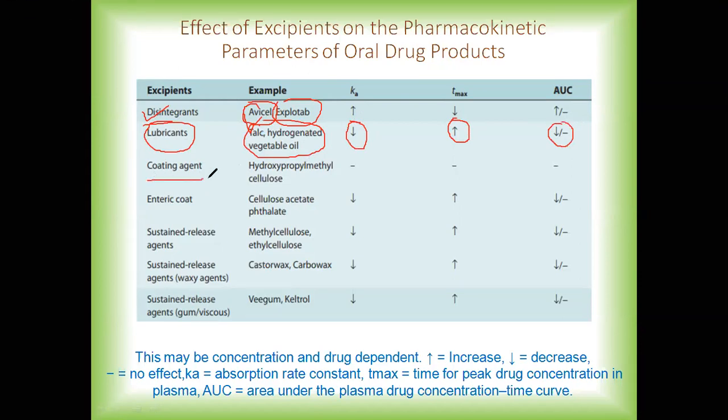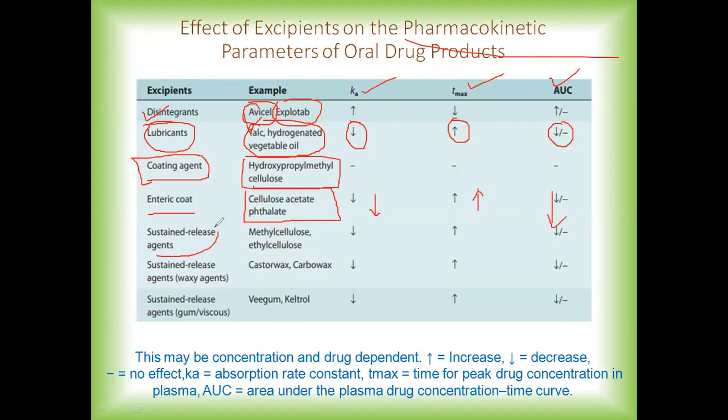Now when we talk about coating agents, for example HPMC or other coating agents, mainly here we are talking about HPMC. It does not have any effect on the pharmacokinetic parameters, be it Ka, Tmax, or area under the curve. Now when we talk about enteric coat, mainly CAP, that is cellulose acetate phthalate, it will decrease the absorption rate constant, increase the Tmax, and also lead to a decrease in the area under the curve.